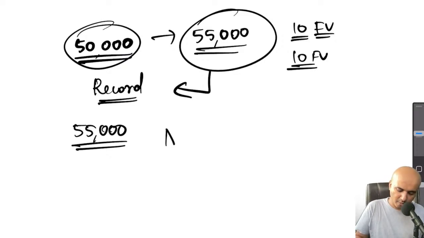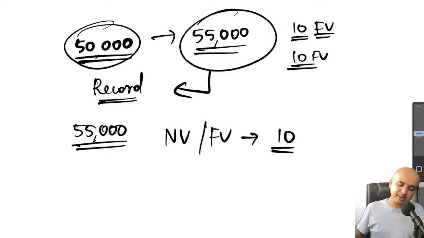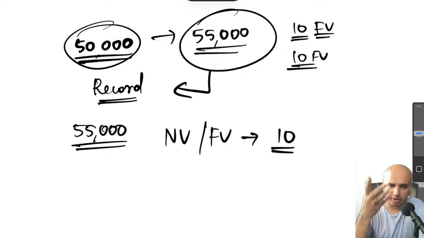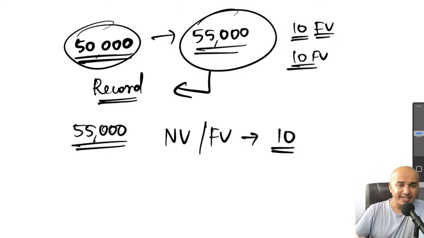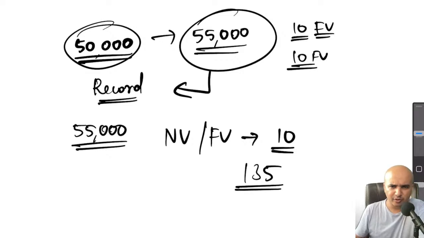It's a very simple concept once again. If the nominal value or the face value of a share is, let's say, 10 rupees, and the company deems it fit to charge more than that. For instance, in case of Zomato, I think it was listed at 135 or something. Initially, the IPO was for 135, 140, somewhere around that price point.